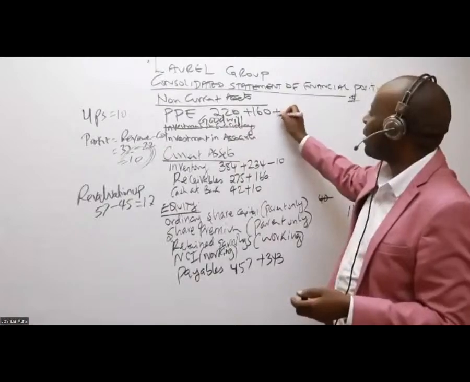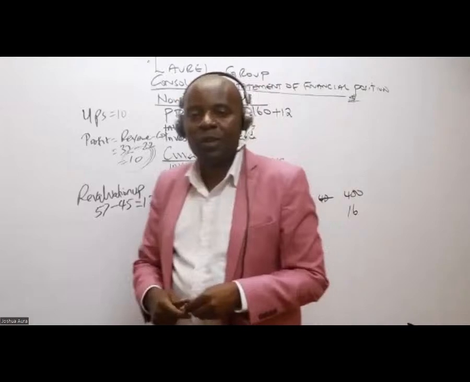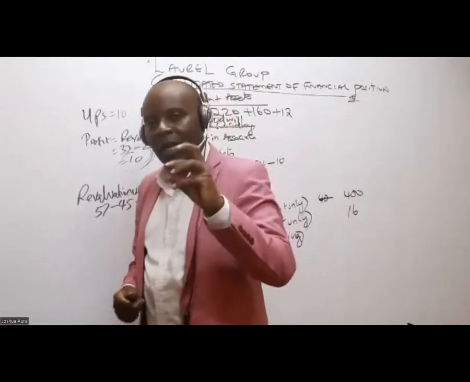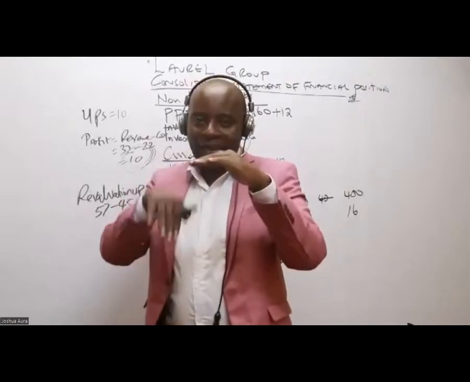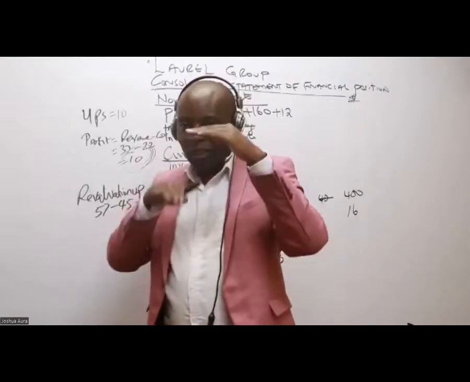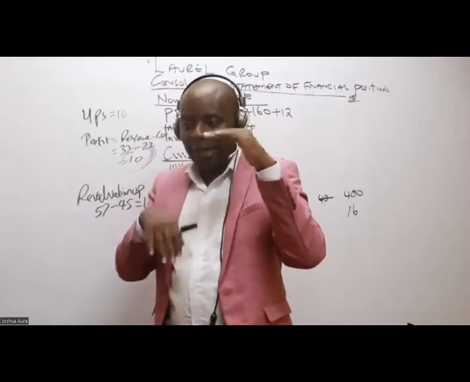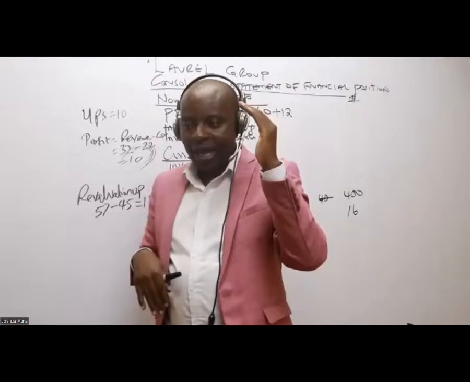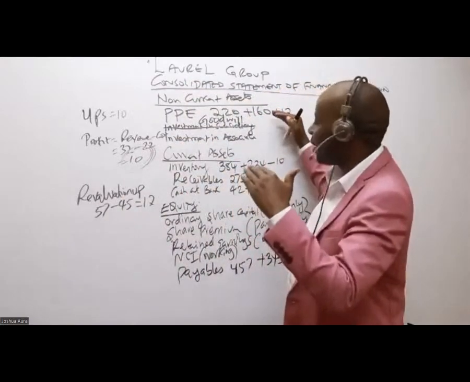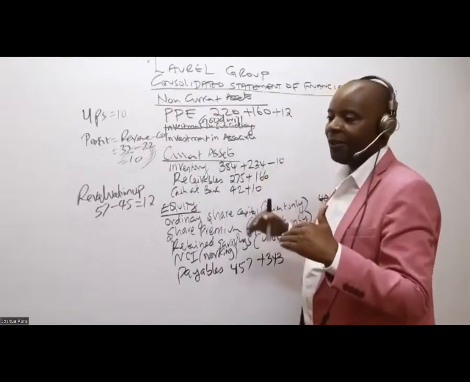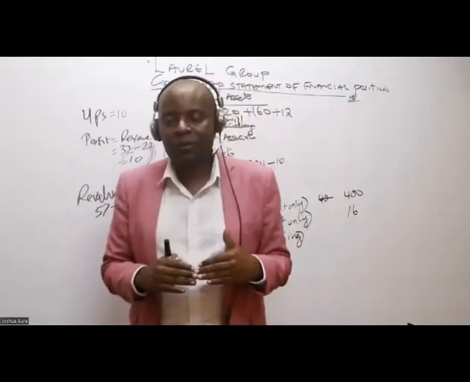you say plus what here, somebody? Plus 12. In the PPE, you say plus 12. You adjust the PPE by the revalued amount. If, for example, the fair value was less than the carrying amount, it would have been a revaluation downward. And if it's revaluation downward, what do you do? You subtract. If it was 12, I would have said minus 12.